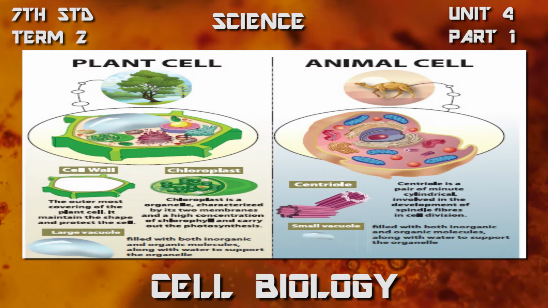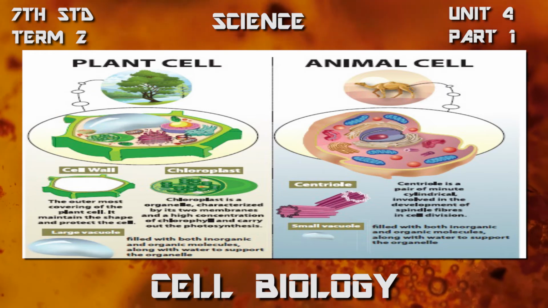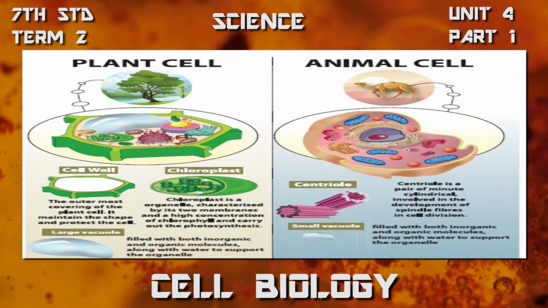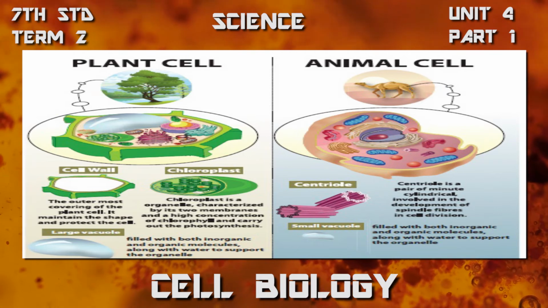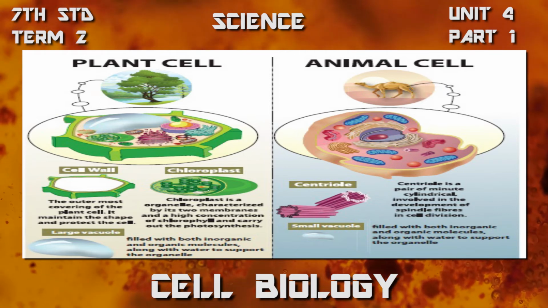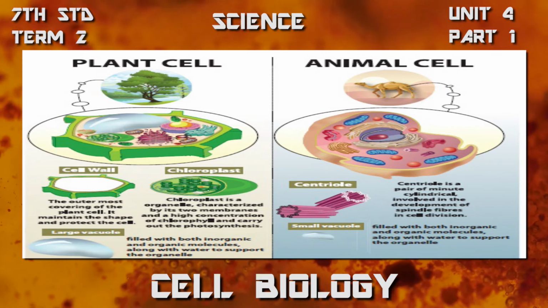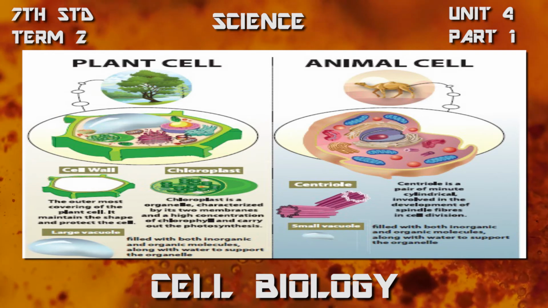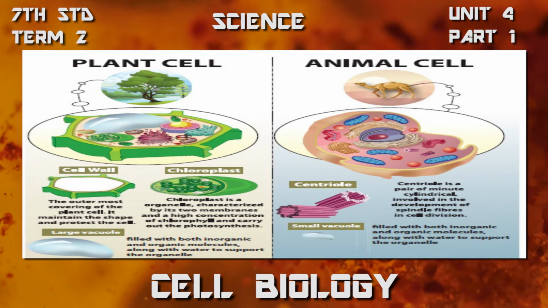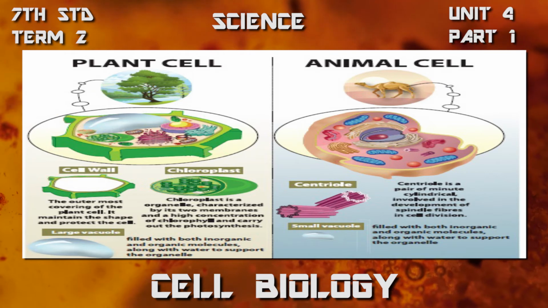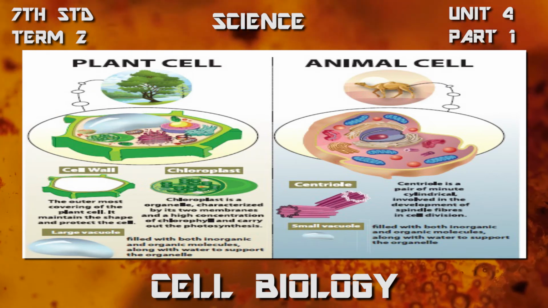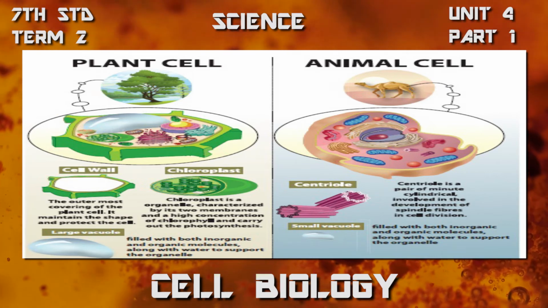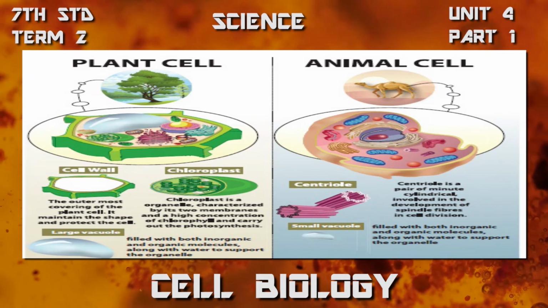And in the plant cell, large vacuoles are present. They are filled with organic and inorganic molecules and also water. They supply water to the cell when it needs. But in animal cells, a small vacuole is present. This is also filled with inorganic and organic molecules. It supplies water to the cell when it needs.